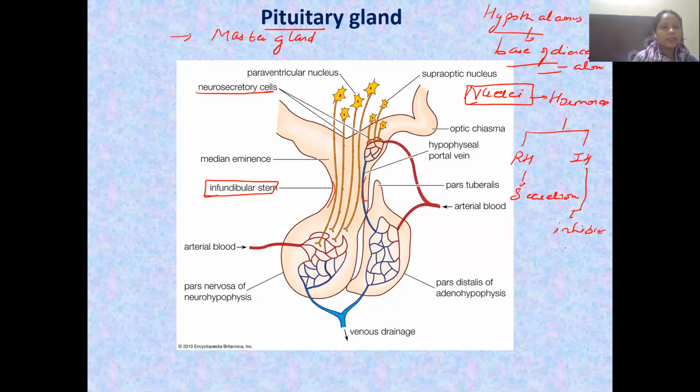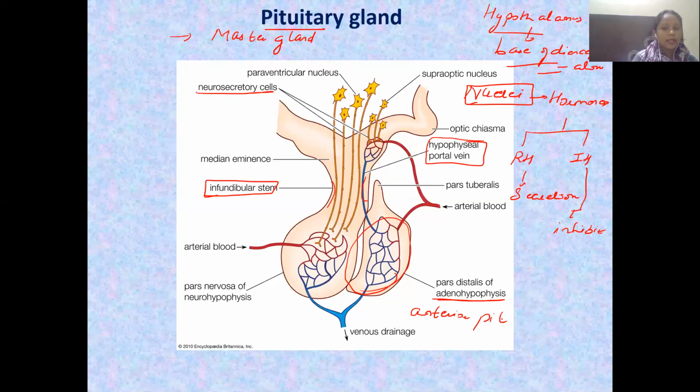Here you have to basically understand how these are related to their structure as well as to their function. Now, the second thing is the hypophyseal portal vein. What does this mean actually? This hypothalamus, actually I told you that they are producing different hormones. So the hormones produced by this hypothalamus will be carried to the pituitary, this portion of the pituitary, that is your adenohypophysis, also known as anterior pituitary.